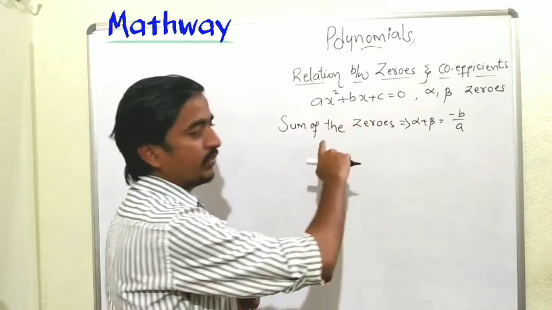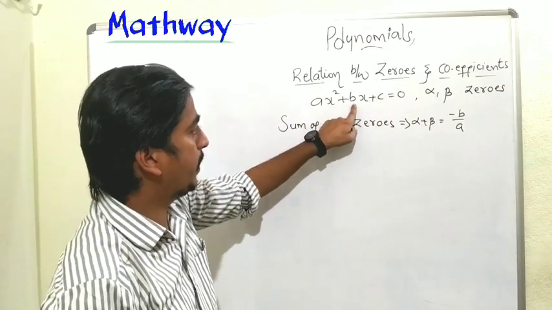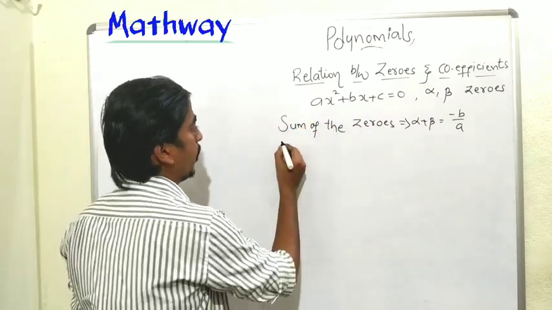So to find the sum of the zeros, what do we have to take? Minus b by a. Next, the product of the zeros.